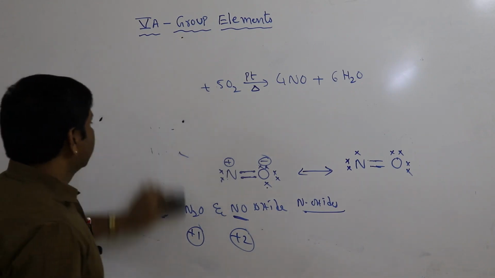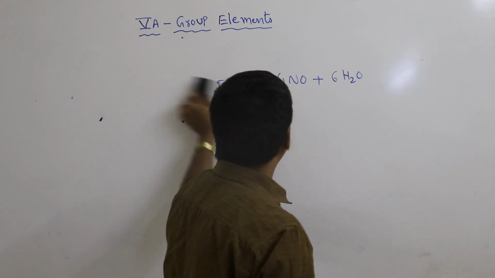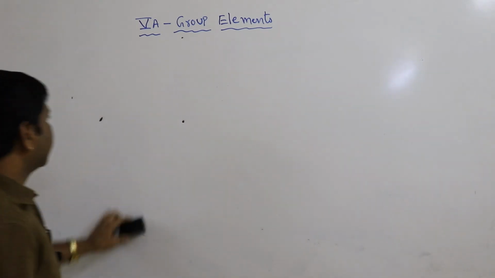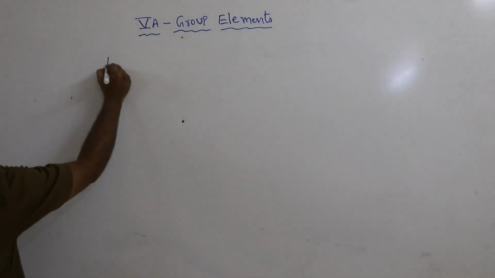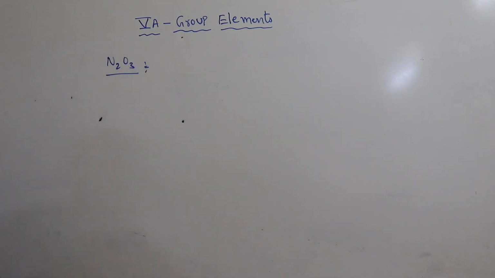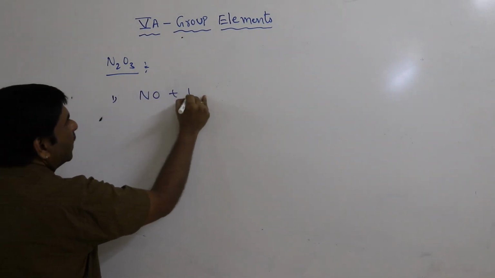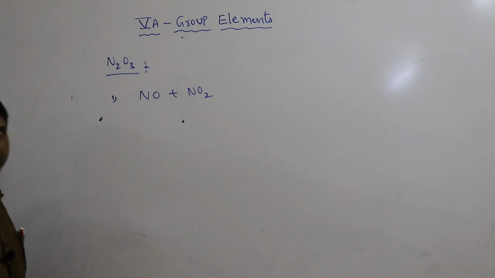Another one among the nitrogen oxides is dinitrogen trioxide, denoted by N2O3. This dinitrogen trioxide is prepared from nitric oxide and nitrogen dioxide.